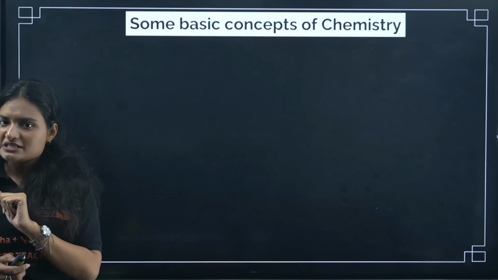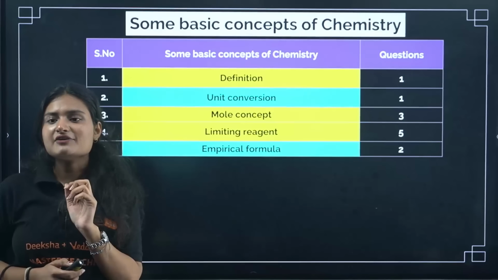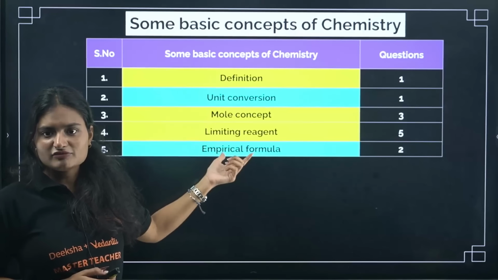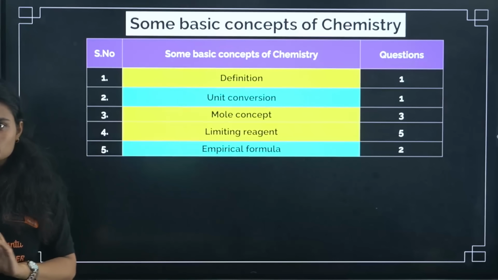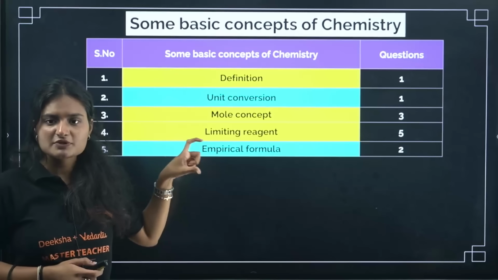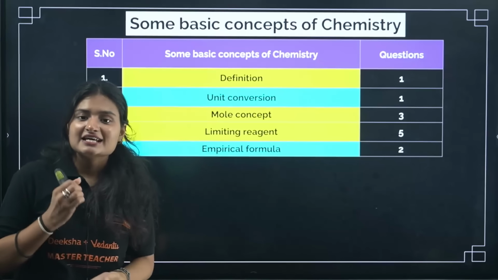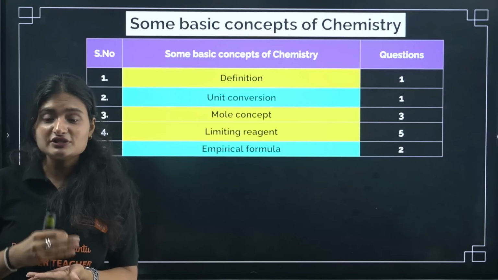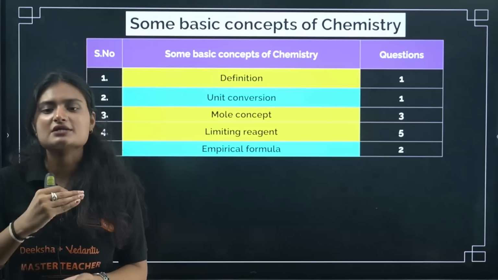Next is some basic concepts of chemistry. From this chapter, we have major questions coming from limiting reagent, and 2 questions from empirical formula and 3 questions from mole concept. Okay, so focus on these topics first. Okay, solve questions of these topics. Yes, this analysis is given to you so that even if you start now, you can score good marks in your KCET.